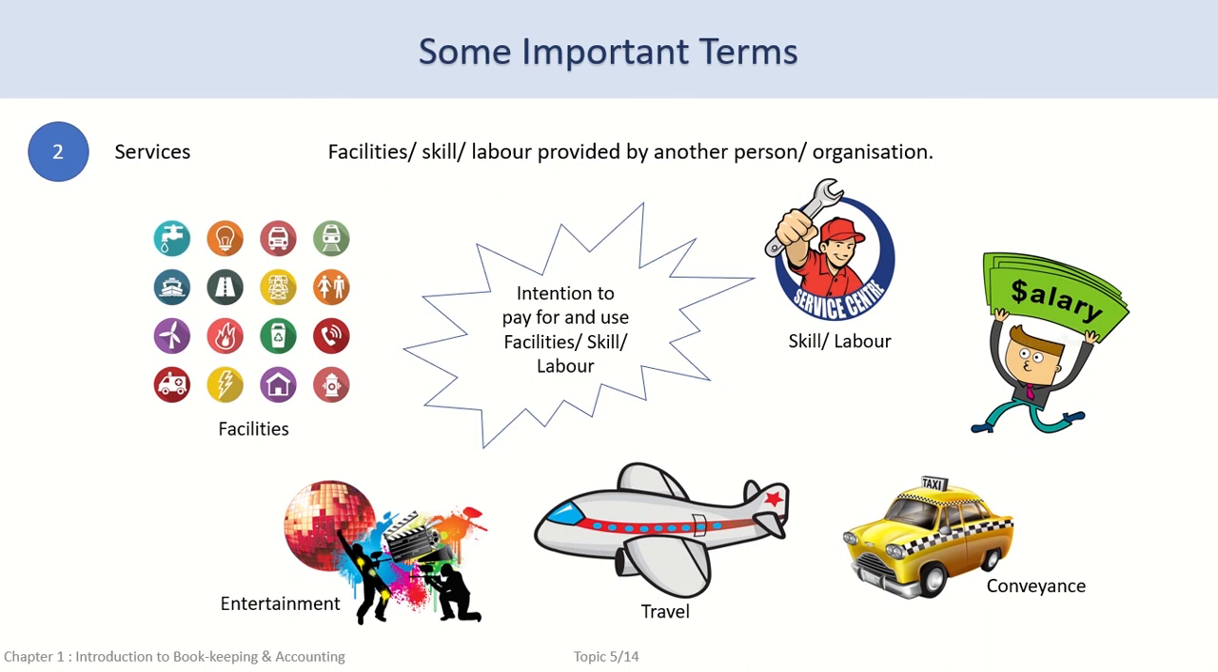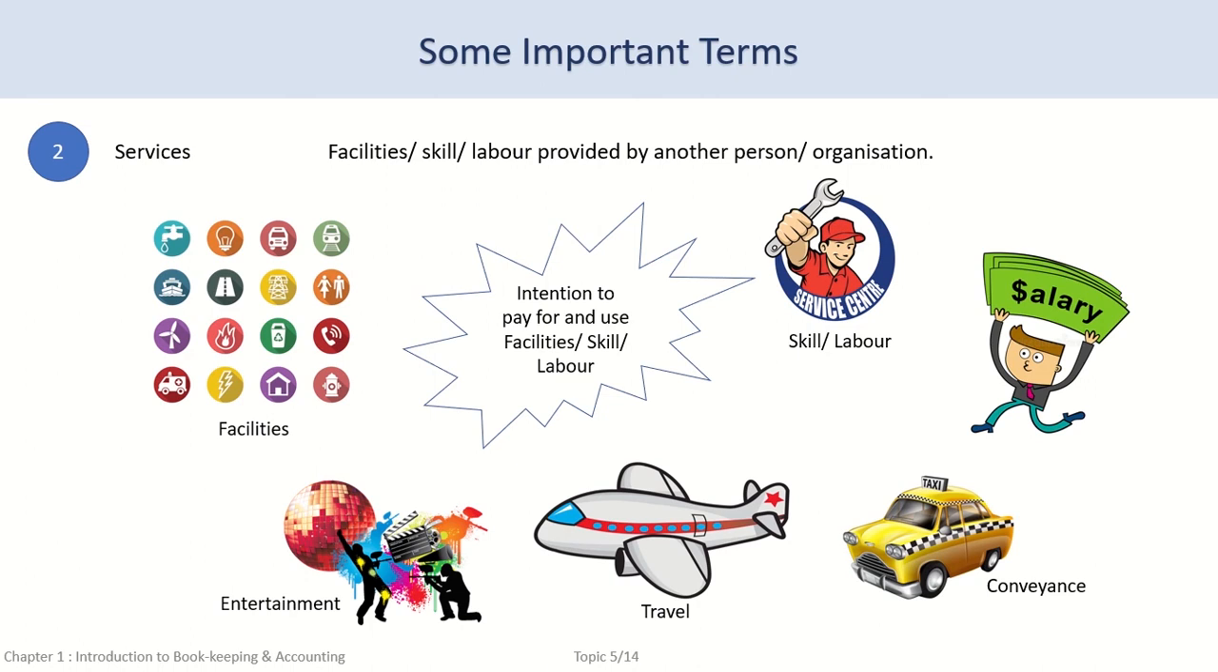So in case of services, we do not get a product or a real thing in return, but utilize the facility or skill or labor provided by another person or organization. Those who do require such a service may employ service providers on a periodic basis at a specified rate. Service cannot be touched or seen. The output or end result of the service may or may not be visible.